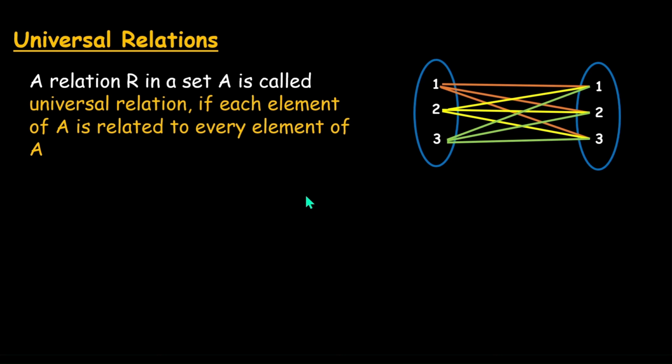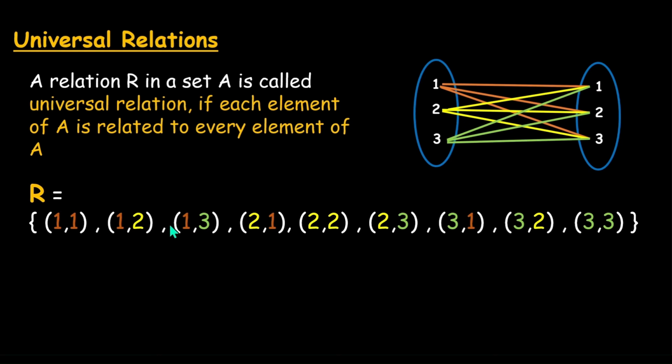So the number of pairs that can happen here would be R is equal to (1,1), (1,2), (1,3), (2,1), (2,2), (2,3), (3,1), (3,2), (3,3). So this is literally all the pairs that can happen between A with itself. That is the universal relation, right?